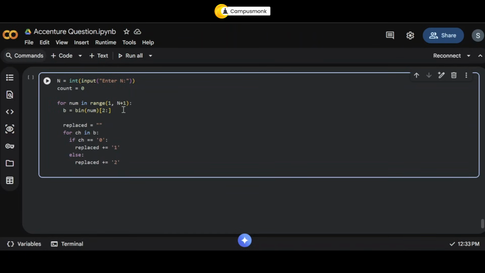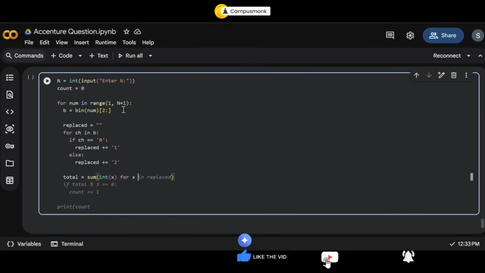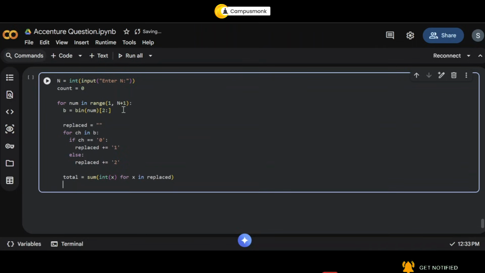Now, what will be your final step? Once you're done with this, your final step is to do the sum of the digits, right? So, sum of the digits is basically say total is equal to sum, and say we'll take an integer x, for x in your replaced. That is where you're calculating your sum, right?